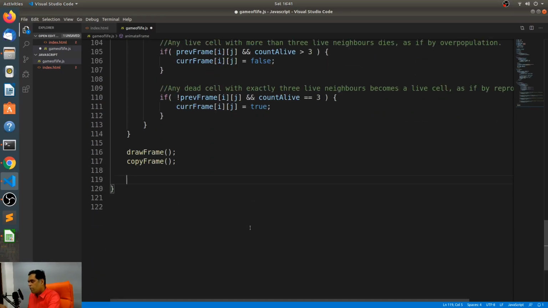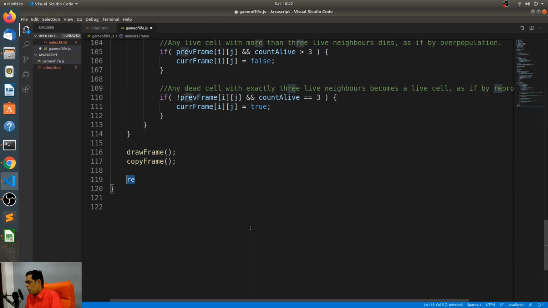All right. So we have the draw frame. We have copied the frame. Now let's just loop back to call the animate frame over and over again. Now we can do it in one of two ways. JavaScript has a method called request animation frame, which loops back to the original method that you've been calling. Or you can specify a timeout. So I'm going to call the timeout method over here. The reason is it's possible to specify how long you can sleep before you call yourself again. The request animation frame will be as fast as the processor can handle, which means it'll be too fast for us to even notice what is happening.